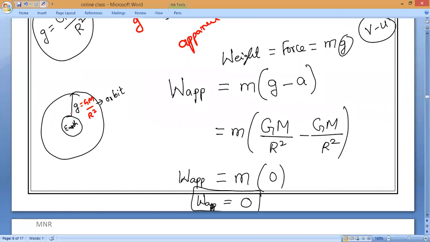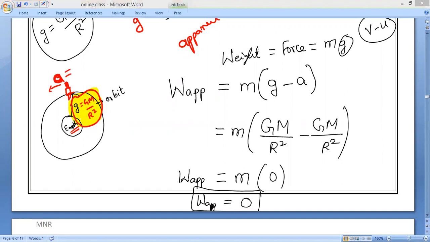Now, the force exerted by the earth is equal to the acceleration of the satellite. The satellite revolving fast or slowly depends on which force? Earth force only. The force exerted by the earth alone decides it, which is equal to the accelerating force of the satellite. So both are equal.